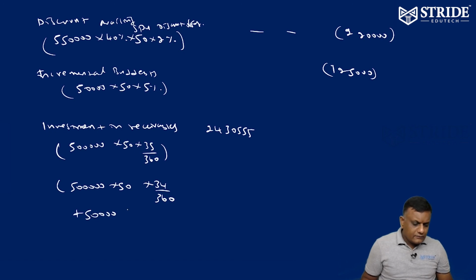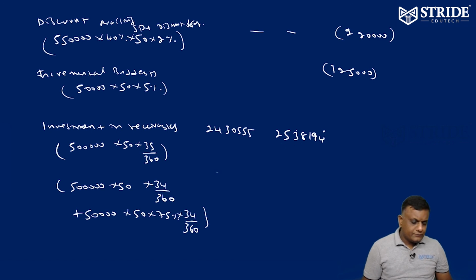50,000 into 50 rupees into 75 percentage into 34 by 360. 30% variable cost, 34 by 360. You will be getting answer of proposed policy 25 lakh 38,194. 25 lakh 38,194 total.